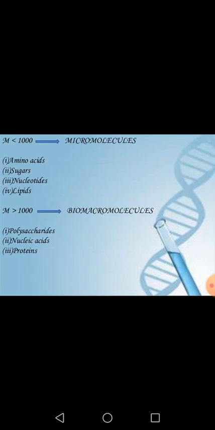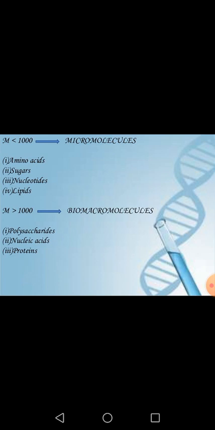Now what are micromolecules? Micromolecules are those molecules whose molecular weight is less than 1000 Dalton. Dalton is a unit. Molecules whose molecular mass is less than 1000 Dalton are called micromolecules, and the examples are amino acids, sugars, nucleotides and lipids. And the molecules whose molecular mass is more than 1000 Dalton are called macromolecules or biomacromolecules. And what are these? Polysaccharides, nucleic acids and proteins.